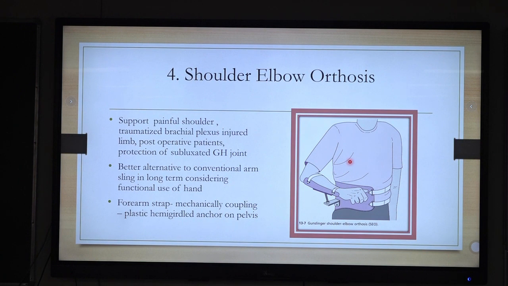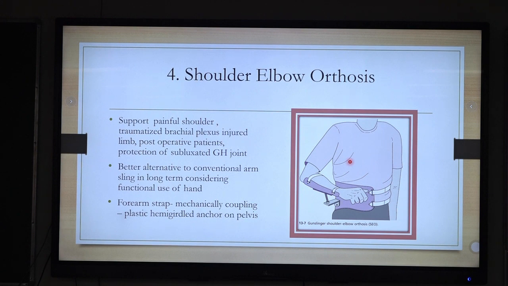Then moving proximal, which orthosis? This is a gunslinger orthosis, or commonly called shoulder elbow orthosis. What function? It provides immobilization in the shoulder and elbow joints, okay. This orthosis is stabilized on the pelvis, hemipelvic girdle, and along with the arm. That arm is a fixed one.